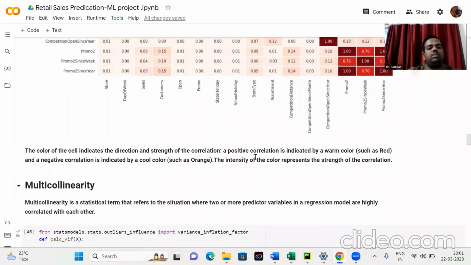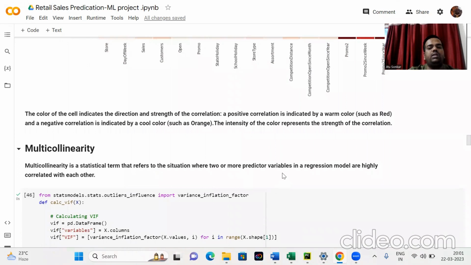So we start with multicollinearity. What is multicollinearity? Multicollinearity is a statistical term that refers to a situation where two or more predictor variables in a regression model are highly correlated with each other. So we can say that multicollinearity is how much two or more predictor variables are correlated with each other.